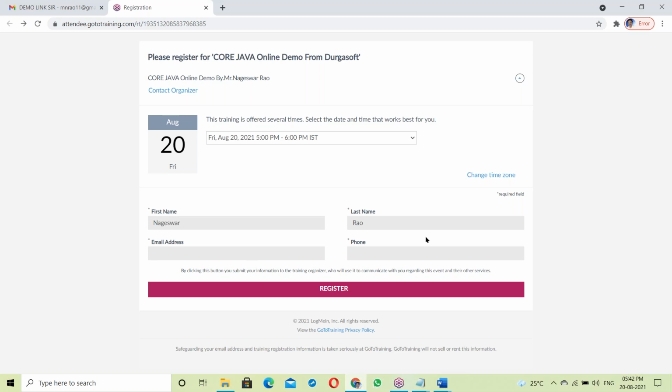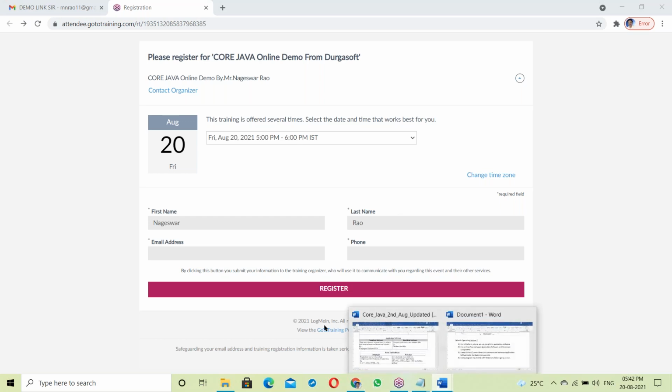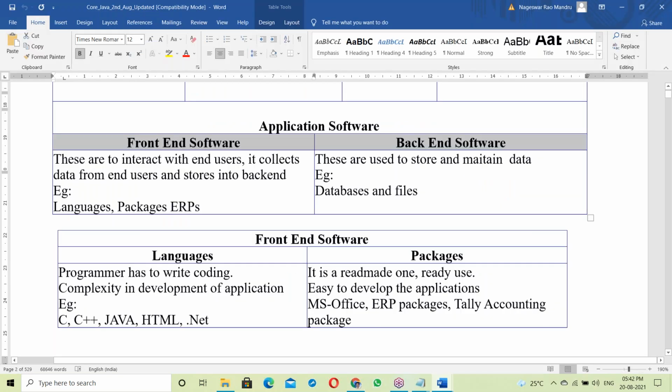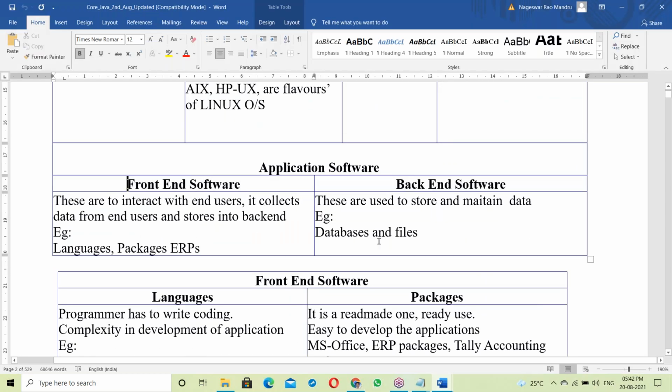Backend is to store the data. Front end is collecting data. So front end is to collect the data from users. Backend is to store the data. See this, the same thing is explained here. So what is front end? What is back end? Front end, these are to interact with end users.